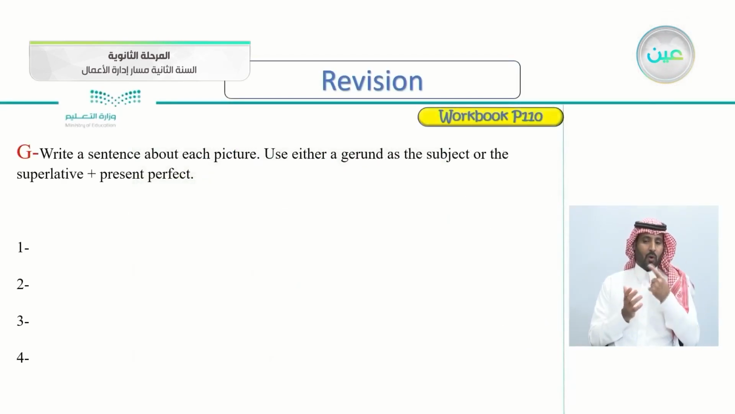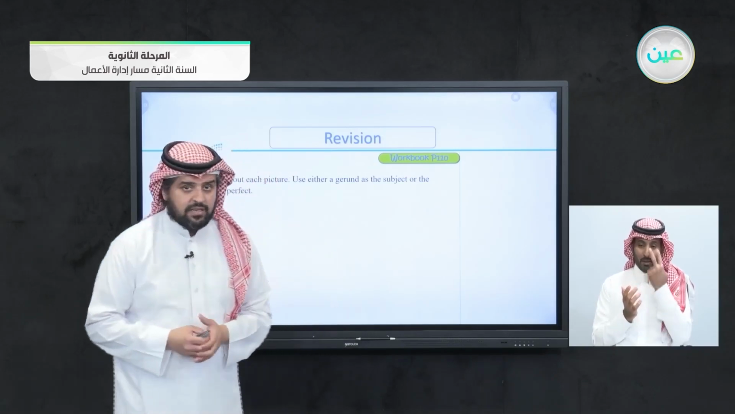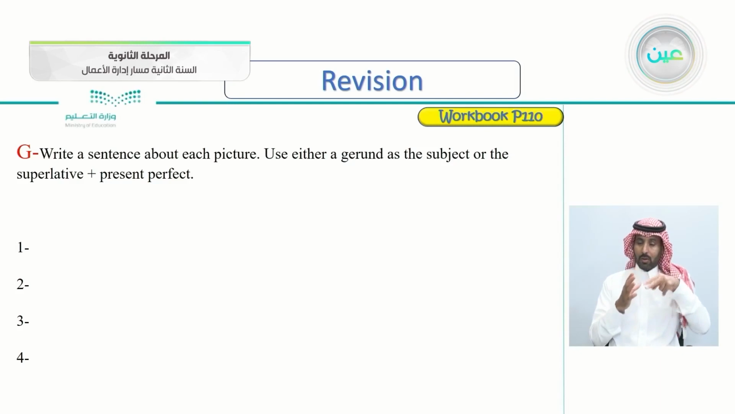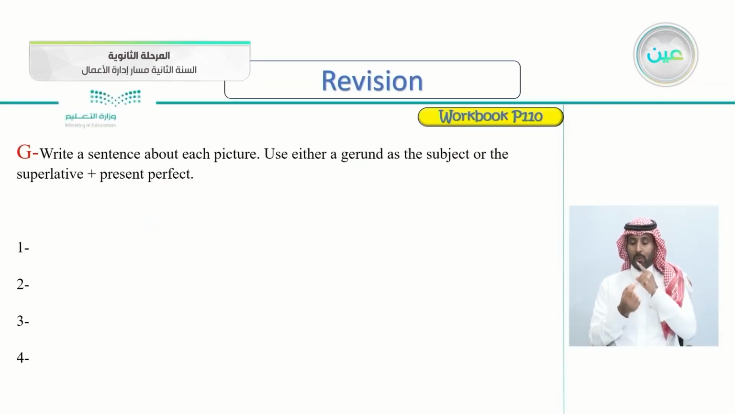But before we get to the speaking lesson, let's open our workbooks, page 110, and look at the pictures. You have 4 pictures there. Exercise G, write a sentence about each picture. Use either a gerund as the subject or the superlative plus the present perfect. So look at each picture and come up with a sentence.